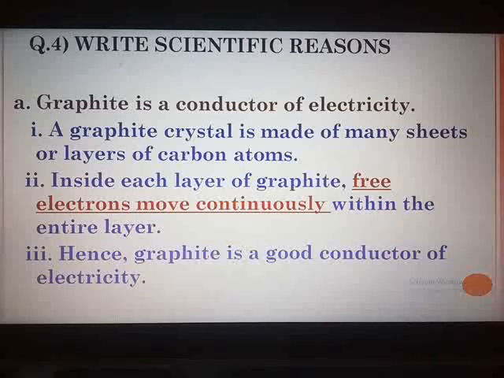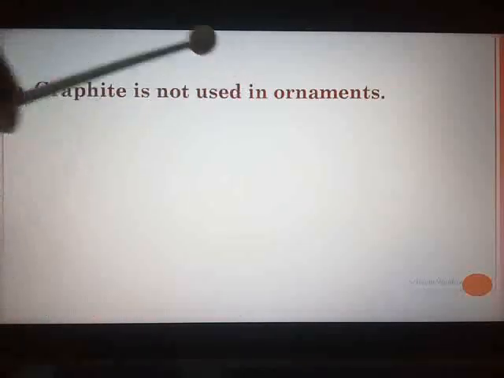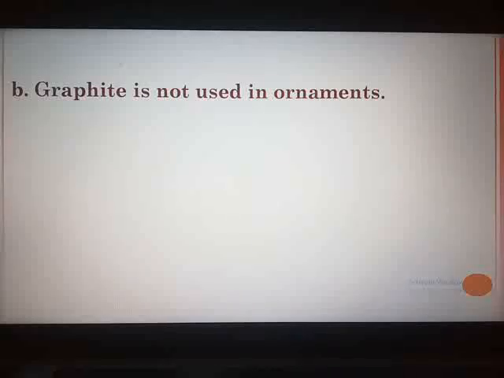Now we move to the next give reason, question number 4b. Graphite is not used in ornaments. You know, you have studied about diamond. Diamond is used in ornaments. Why is it used in ornaments? Because diamond has a particular shine. Whereas if you look at graphite, it is black in color, it has no shine, neither is it malleable nor ductile, so it is not used in ornaments.